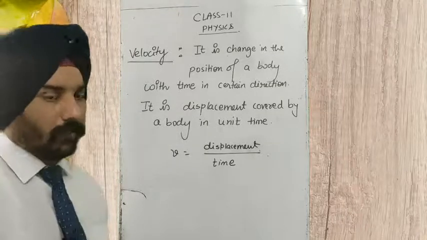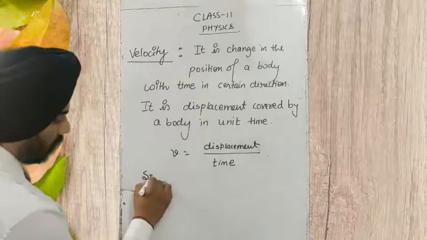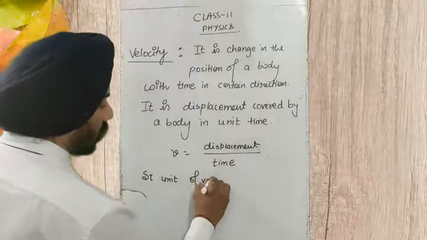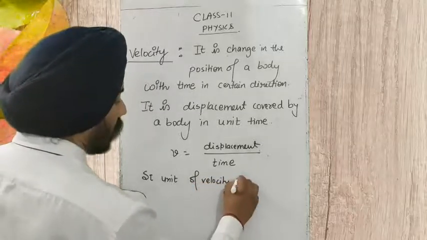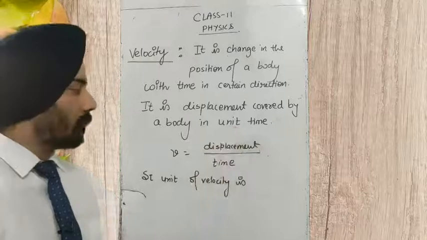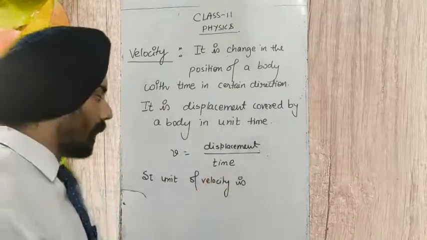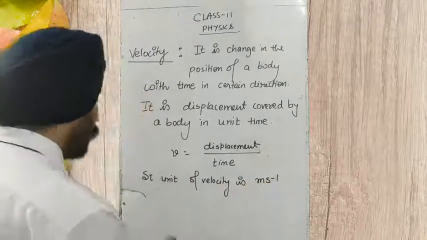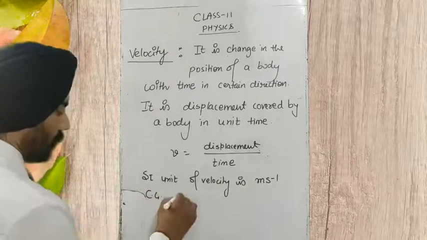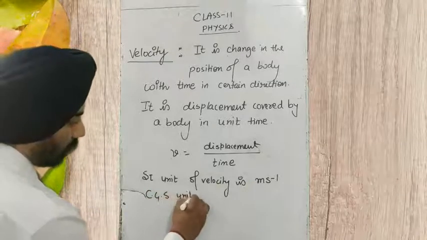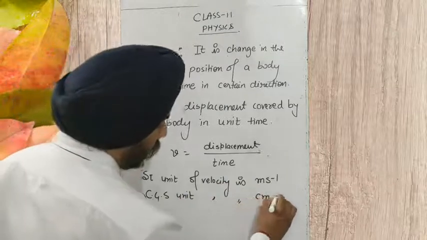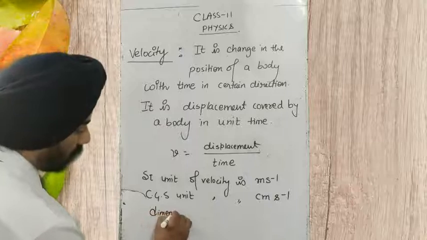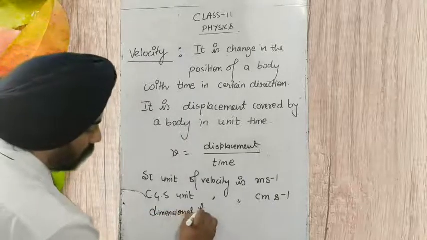What is the SI unit of velocity? We are measuring the displacement in meter and time in second, so the unit of velocity will be meter per second. What is the CGS unit? Centimeter gram second. The unit of velocity is centimeter per second. What is the dimensional formula?